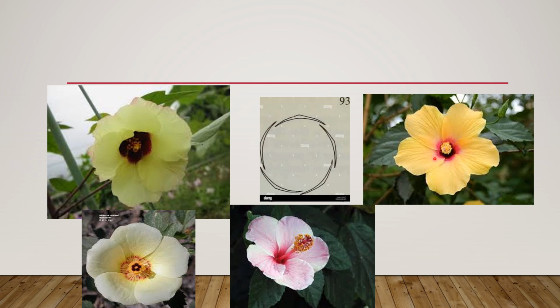Here in the pictures you can see how the petals overlap each other. This one overlaps the next one, and the next one is overlapped by the third one, the third one is overlapped by the fourth one, and so on. So this is the China rose. You can see the margin.